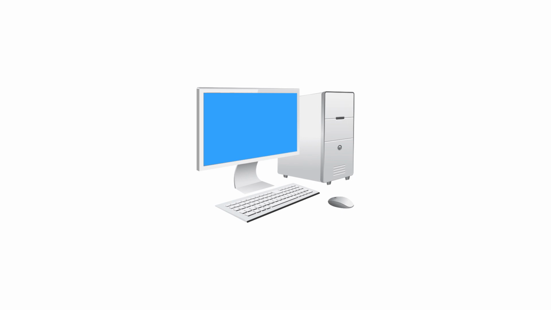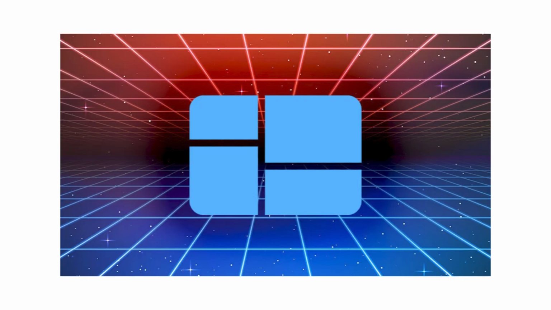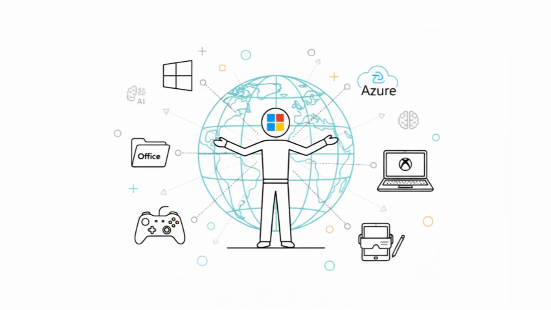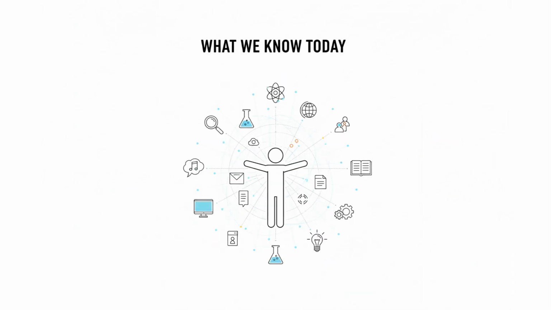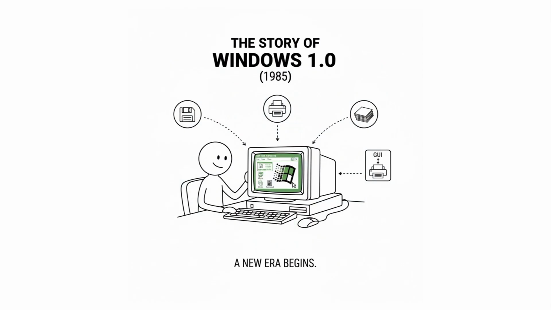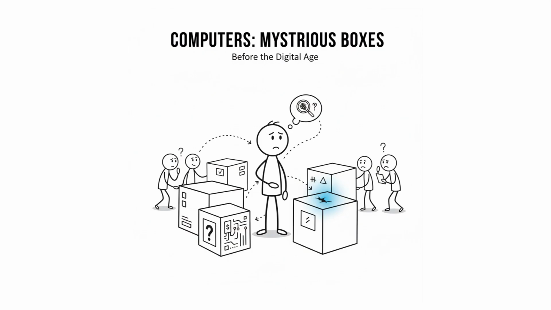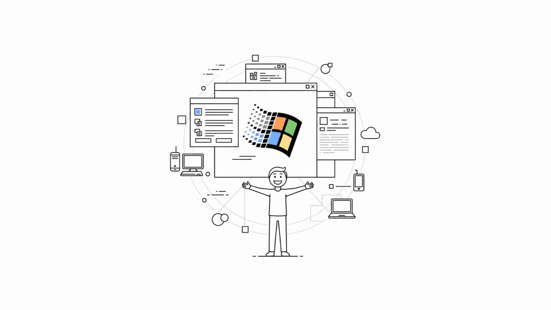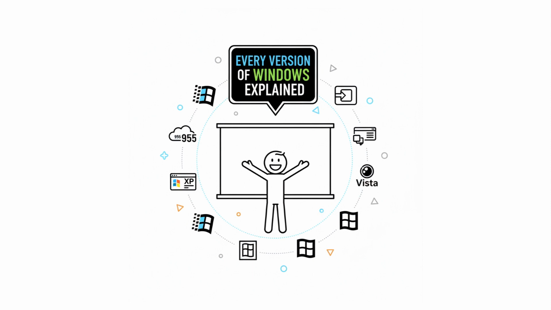When we talk about the history of computers, we're really talking about the history of Windows. For almost 4 decades, Microsoft Windows has shaped how the world works, learns, plays, and connects. And it all began long before the polished interfaces we know today. The story of Windows starts in 1985, when computers were still mysterious boxes, and the mouse was a brand new idea. And from that point forward, every version of Windows didn't just update technology, it redefined an entire generation. This is every major Windows version explained, from 1.0 all the way to today.